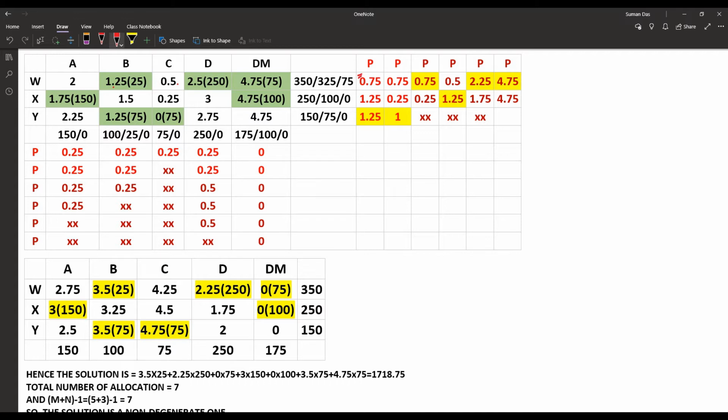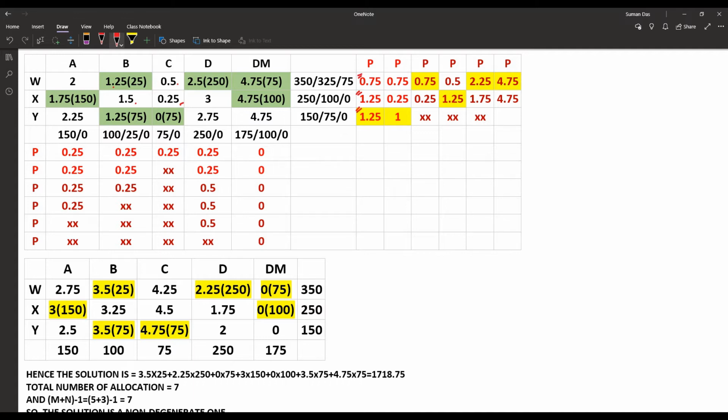Next row, the minimum value was 0.25. The next minimum is 1.5. So the penalty must be 1.5 minus 0.25, that is 1.25. For the third row, the minimum value is 0, and the next minimum 1.25, so the penalty is 1.25.